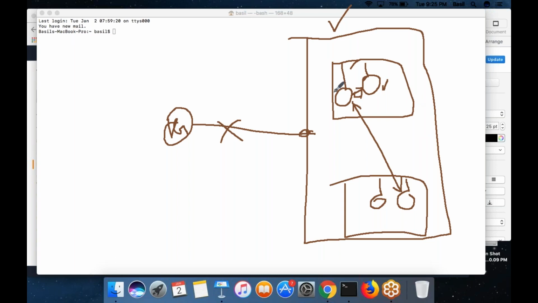But when this machine wants to connect to internet, or from internet you want to connect to these machines, then there should be a routing table which tells the subnet that any connection going to the internet should go through the internet gateway.